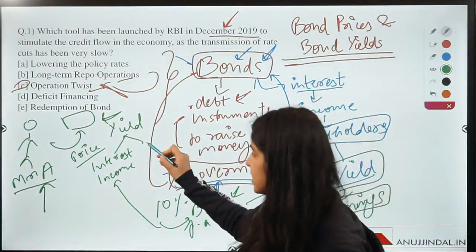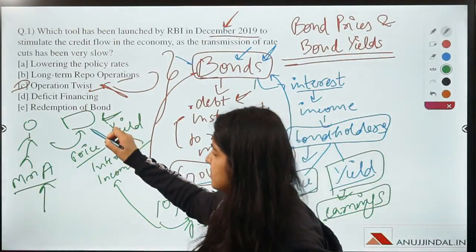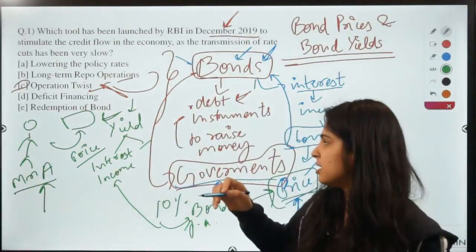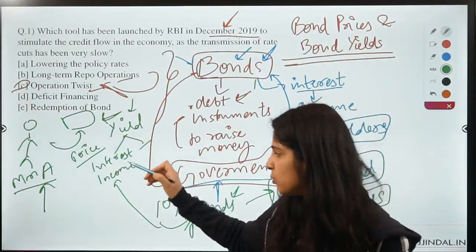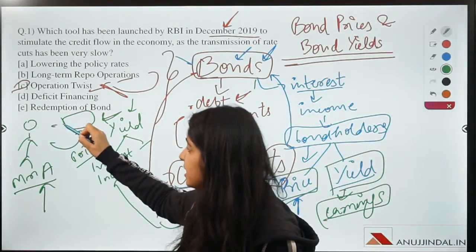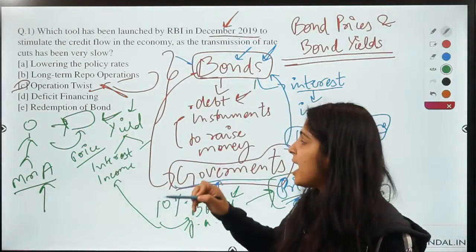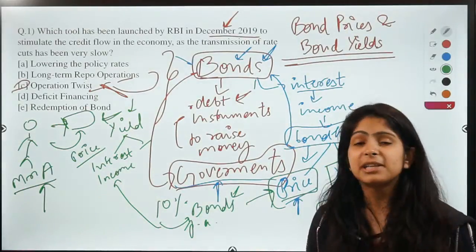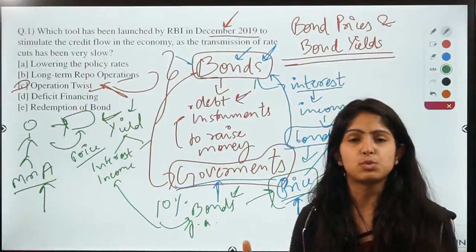Now, the second component of yield: Mr. A, our friend, can sell this bond, and whenever he sells this bond, the price is going to change. It is not necessary that the price is the same as when he bought it.